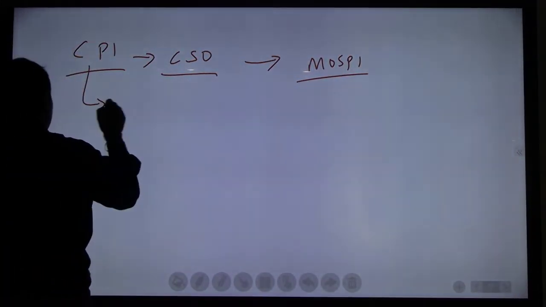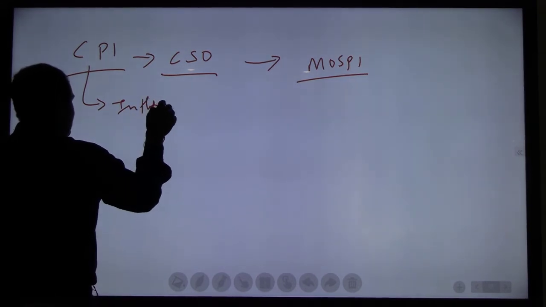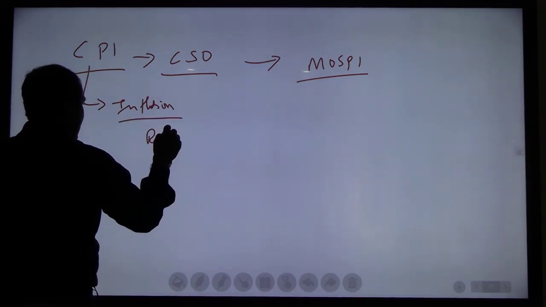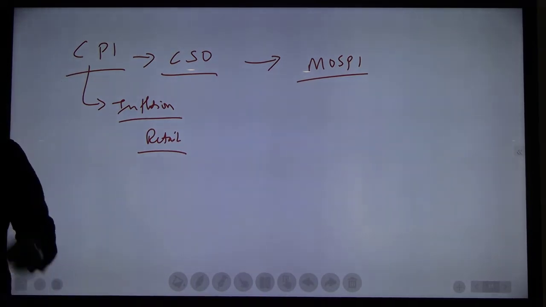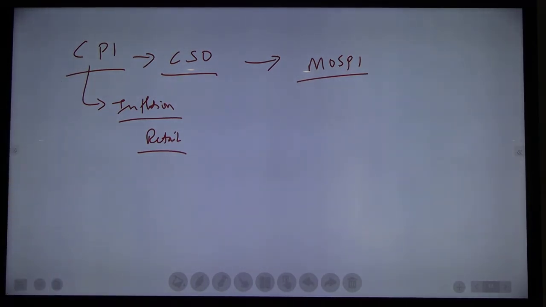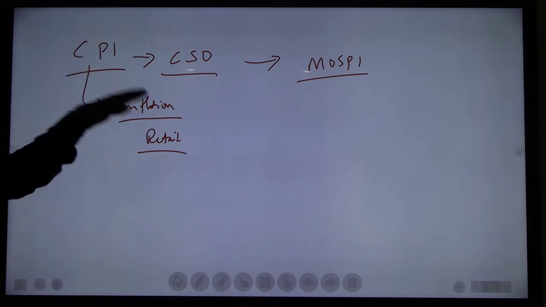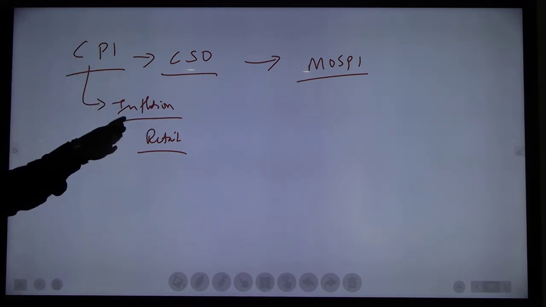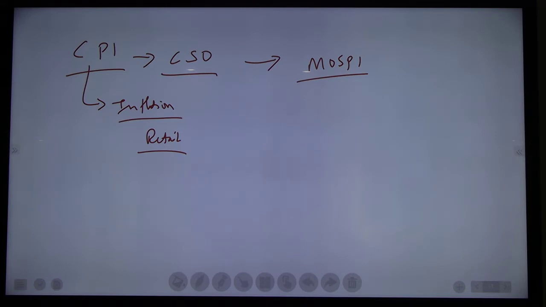Okay. And this CPI, right? CPI calculates the inflation at retail level. WPI calculates at wholesale level, and they calculate inflation from the producer or manufacturer point of view. CPI will calculate the inflation at retail prices, and they show the inflation at consumer level, or from the consumer point of view.